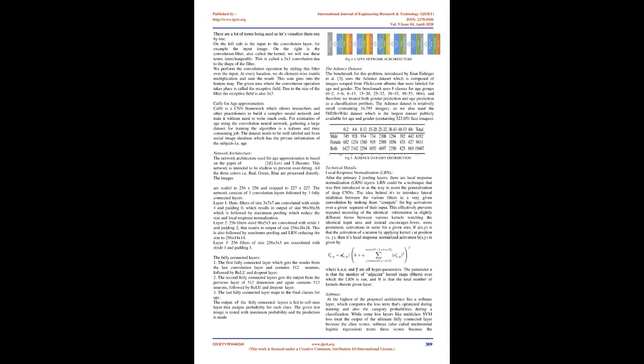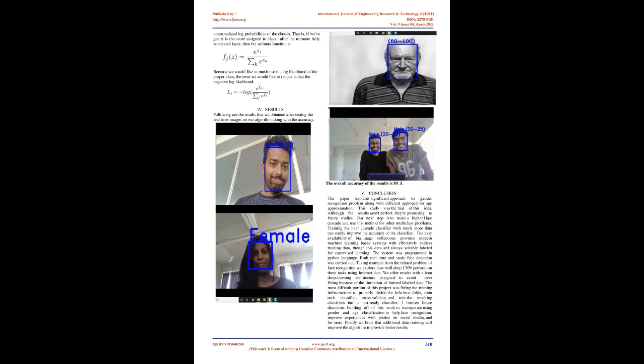Network architecture. The network architecture used for age approximation is based on the paper of G. Levi and T. Hassner. This network is intended to be shallow to prevent overfitting. All the three colors, i.e. red, green, blue, are processed directly. The images are scaled to 256x256 and cropped to 227x227. The network consists of 3 convolution layers followed by 3 fully connected layers.